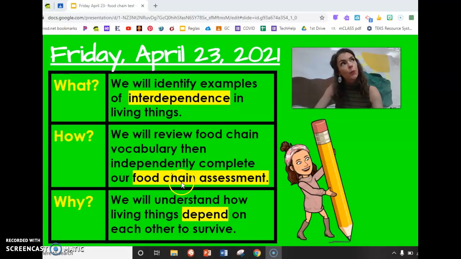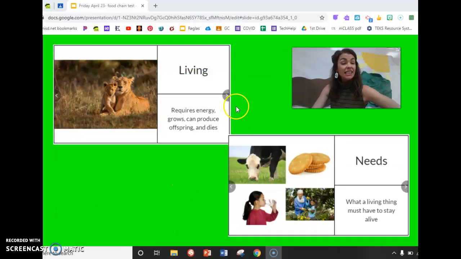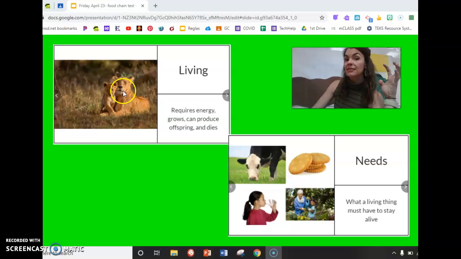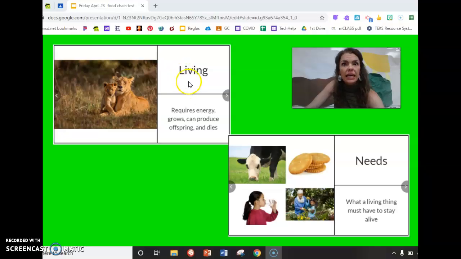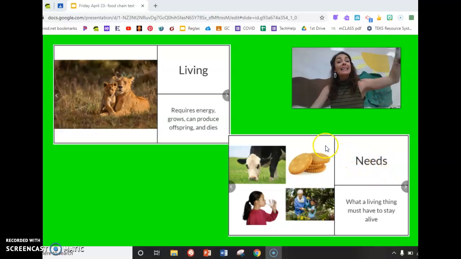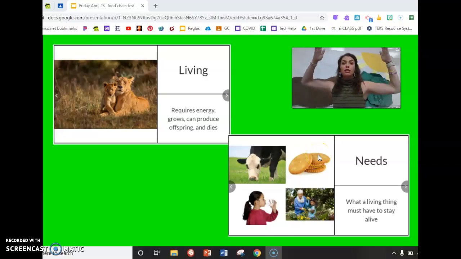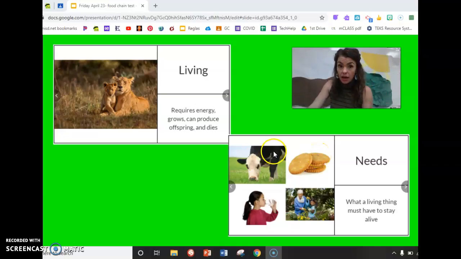Are you ready to go review? Come on down. Let's start with our words. Repeat with me, please. Living. What's that living thing you see here? Roar. A lion. A lion is living and it needs energy. It grows. It can make this cute little baby and then eventually it dies. It will only live if it gets its needs. Say the N word, please. Needs. I need my banana. I need my water. I need my shelter. And I need air to breathe. Are you getting all your needs today?